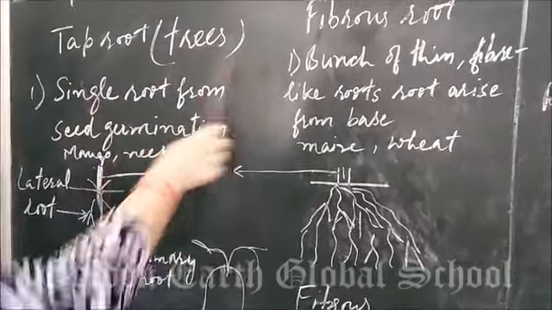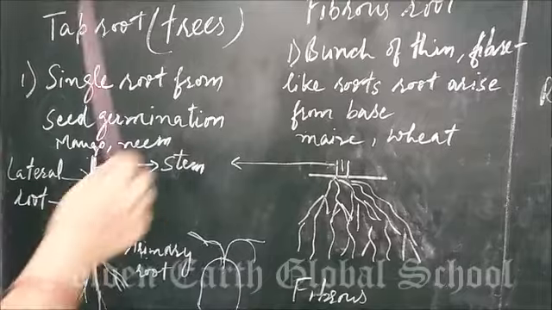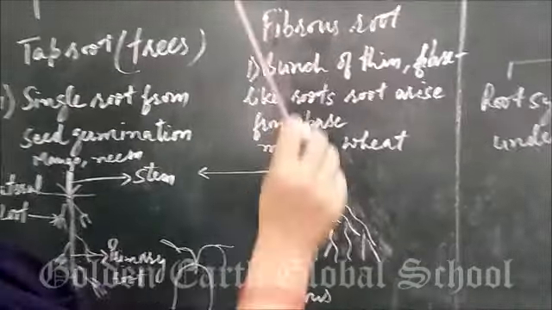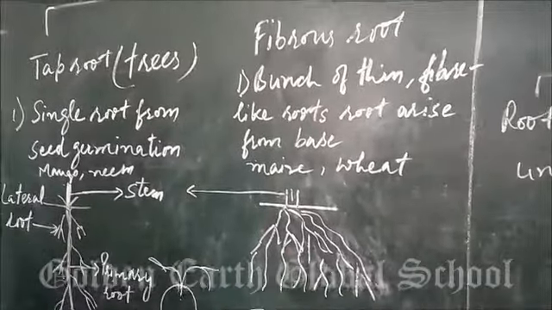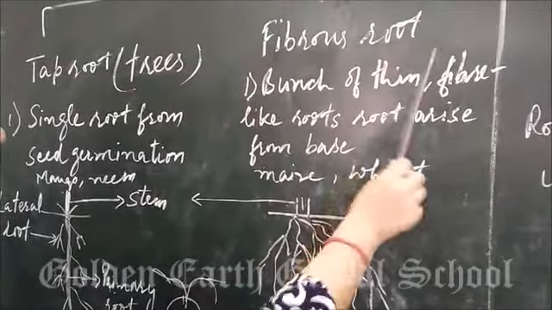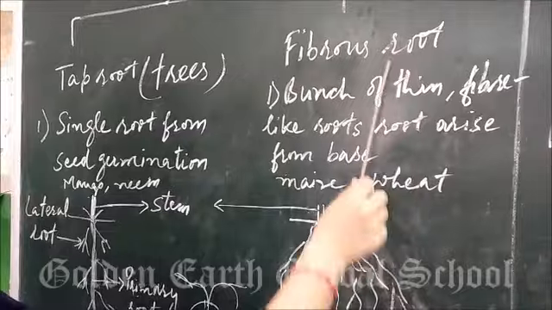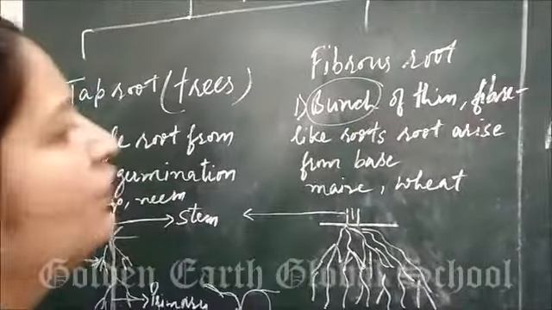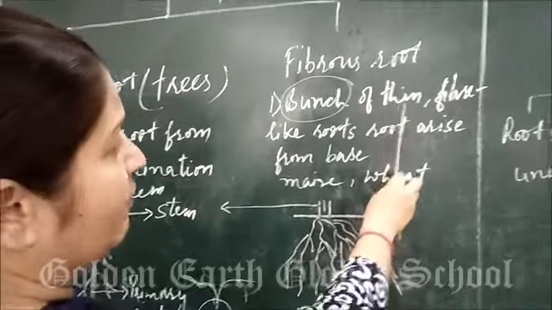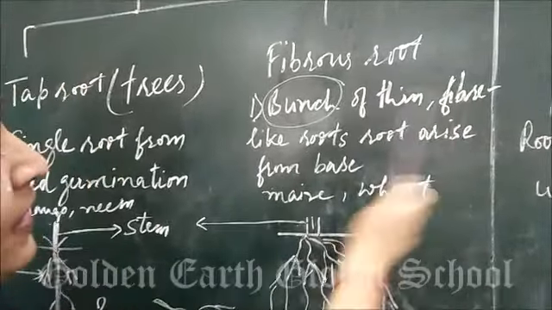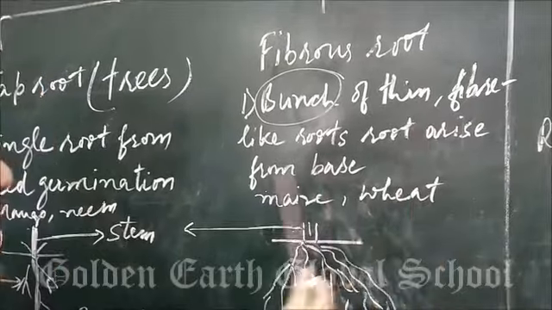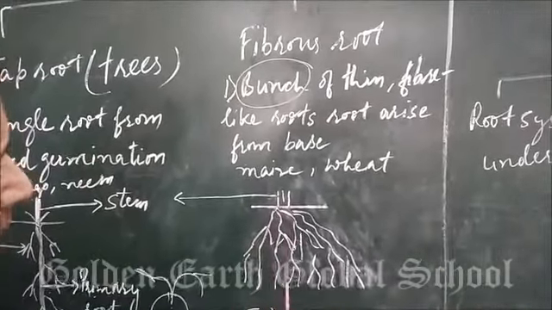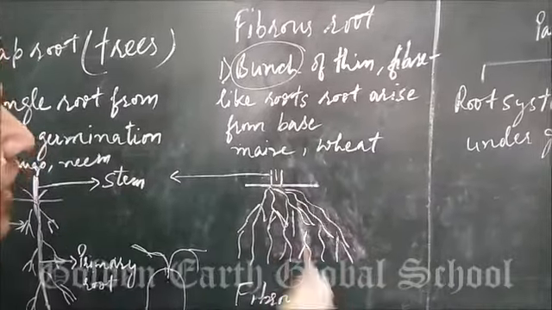Mostly trees are having tap roots, whereas fibrous roots are in cereals and small plants. For example, wheat, grass, rice, all these plants are having fibrous roots. From the name it is clear, their roots are in the form of a bunch, guchha, that is a bunch of thin fiber-like roots. Roots arise from the base of the stem. It will be a fiber-type root.